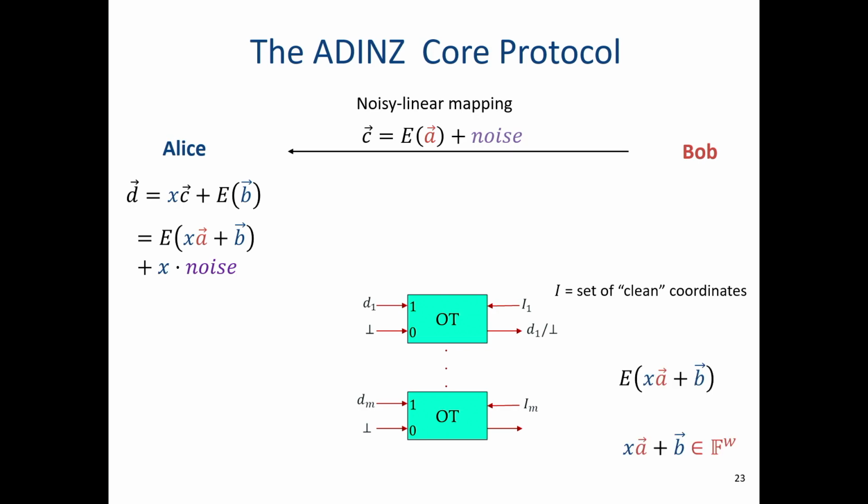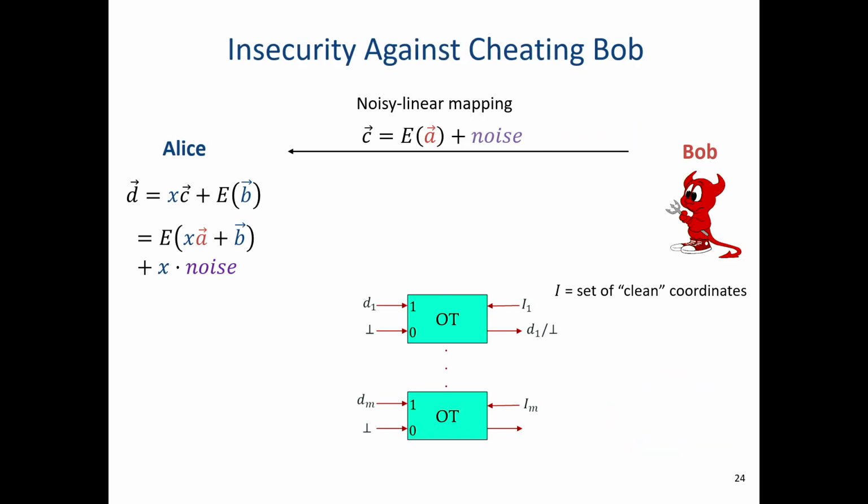Now Bob learns this linear function, solves a linear set of equations, and gets the vector. And of course, the interesting thing is to do all these things in linear time, but that was already solved there. Okay, so what happens in the malicious setting? Malicious Bob can simply ask for a noisy coordinate, learn X times the noise, and he knows the noise, so that's it, he knows X. So this is bad. This protocol is completely broken.